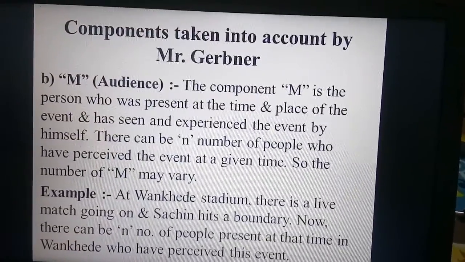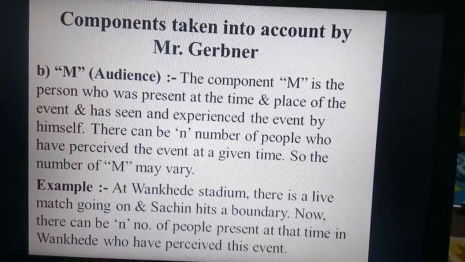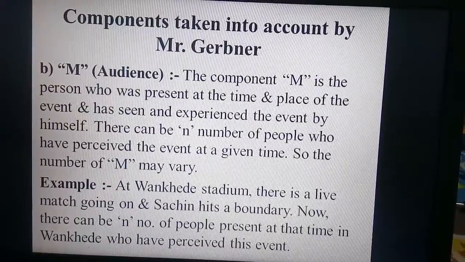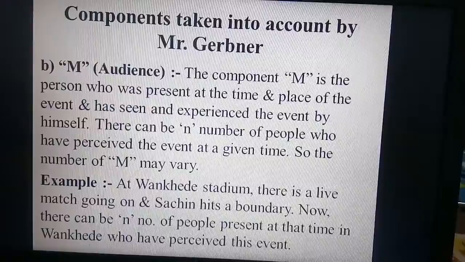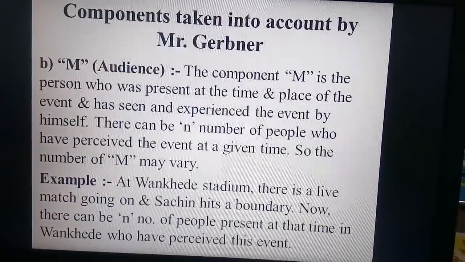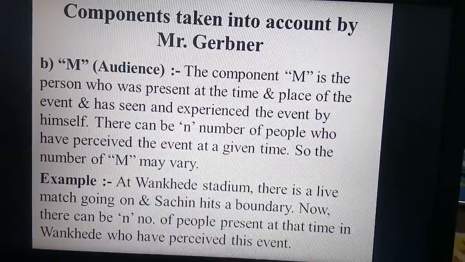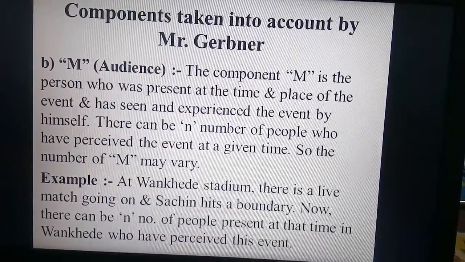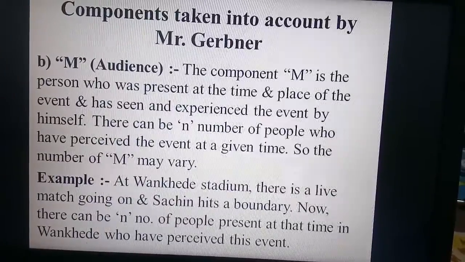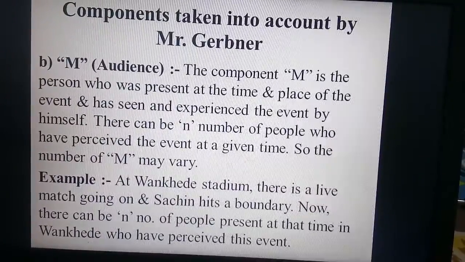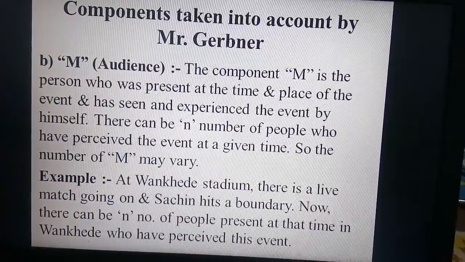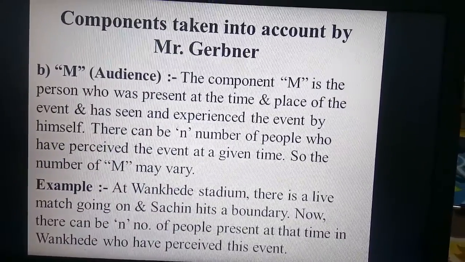The next component is M, as in audience. M is the person who was present at the time and place where the event occurred, and he has seen and experienced the event himself. There can be n number of people who have perceived an event at the time, so the number of M may vary. For example, at Wankhede Stadium there is a live match going on and Sachin hits a boundary. Now there can be n number of people present in Wankhede who have perceived this event.